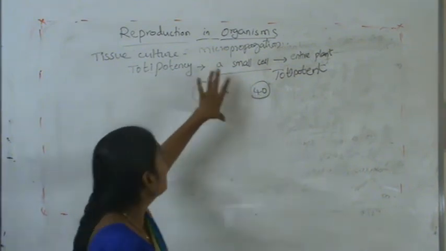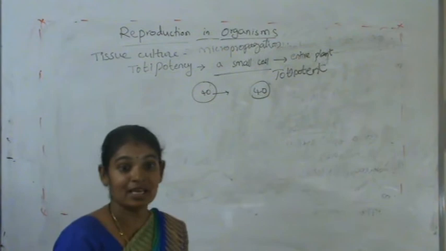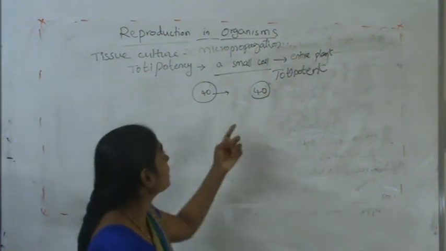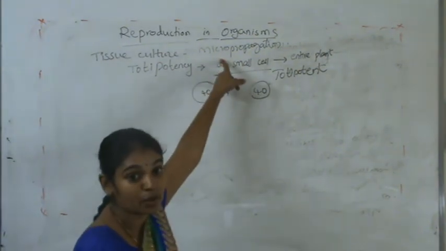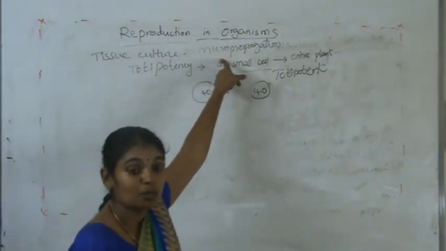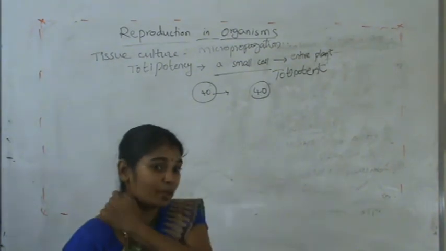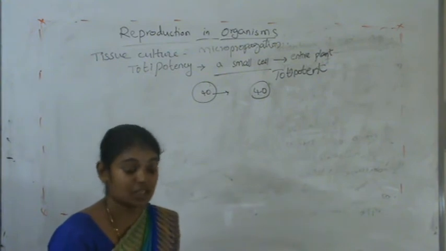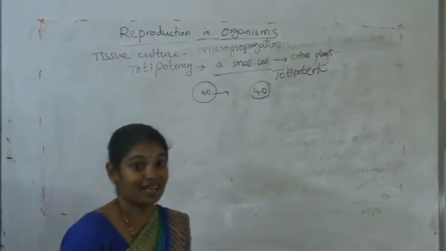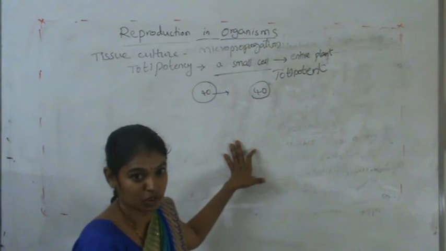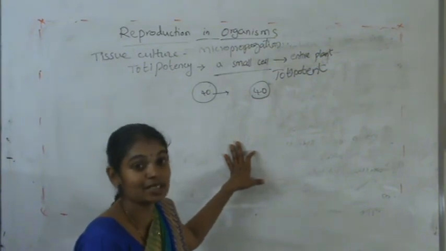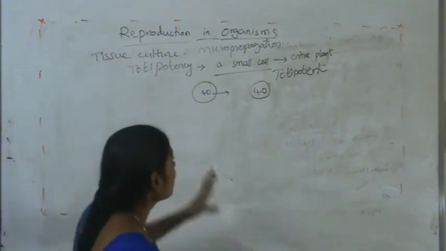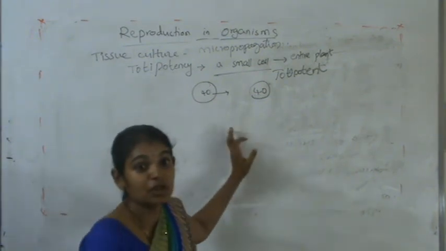That's why we can choose a cell or some tissue, some part of the plant, to use in micropropagation. By this, many new varieties are being developed, like rice and wheat, which helped in the green revolution, that means the increase in food production.